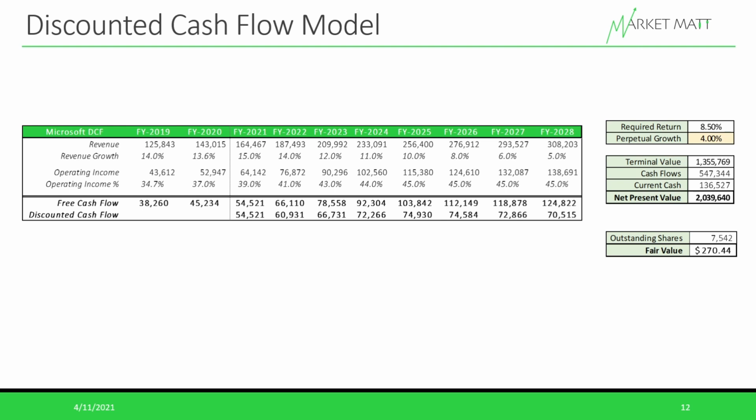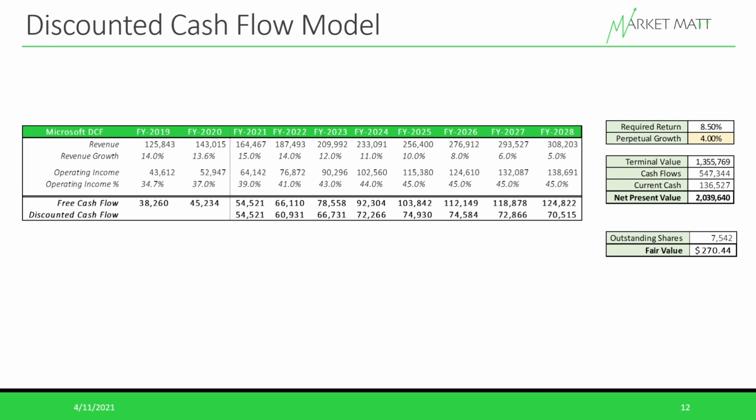This is the discounted cash flow model that I have for Microsoft. Just going down these lines just to get used to the format. On the top, I have its revenue, and right under it, I have its revenue growth year over year. Then I have its operating income and operating income margin. And from its operating income, I have an assumption to get its free cash flow going forward. And it's important for us to remember while doing this exercise that this is a model, and this is really just to give us an estimate of basically what analysts are assuming and what kind of fair value this calculates out to right now.